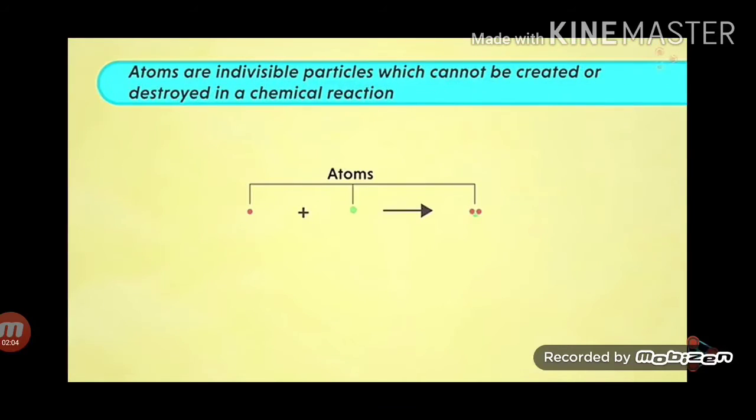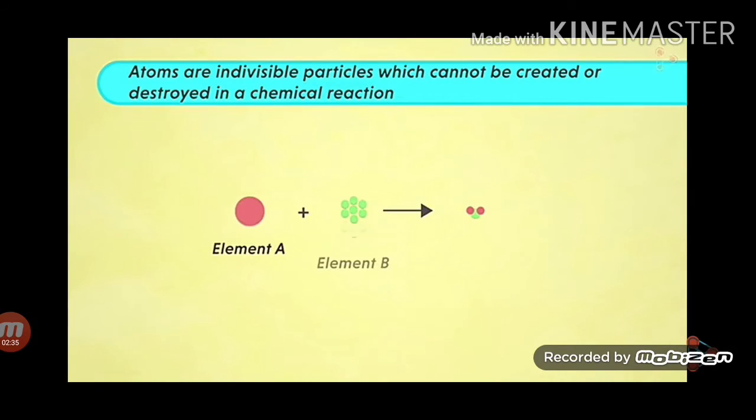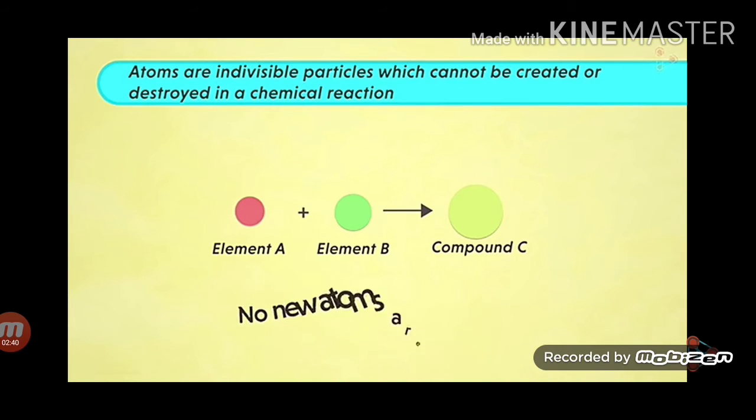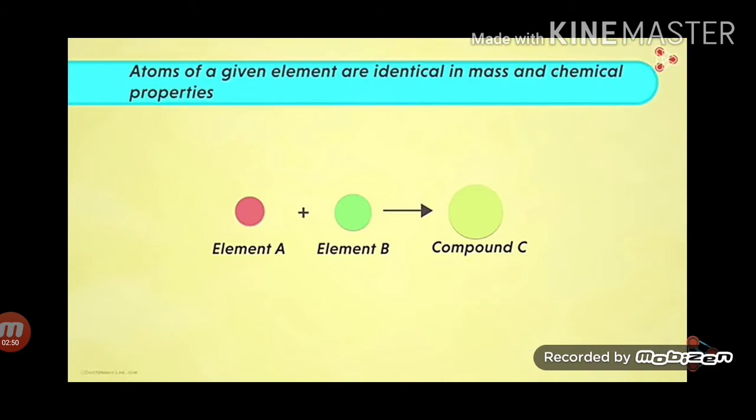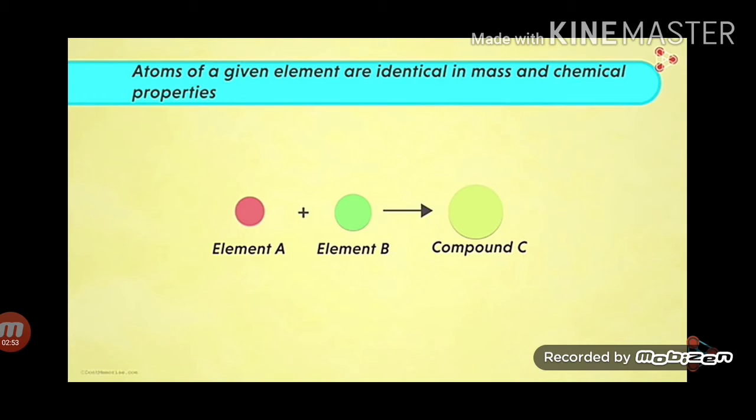Now we will see the other postulate, which is: atoms are invisible particles which cannot be created nor destroyed in a chemical reaction. We can understand this with the same example, that atoms are fundamental units. Element A and element B are formed of many atoms and compound C is just a combination of these. So we see that no new atoms are formed nor any atom is destroyed during the chemical reaction.